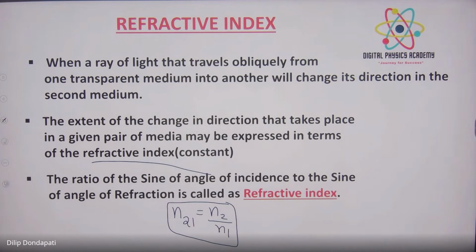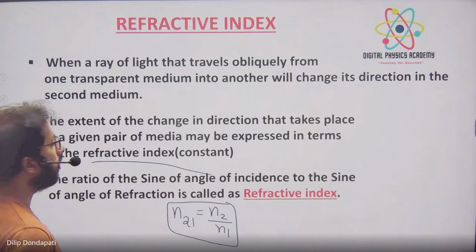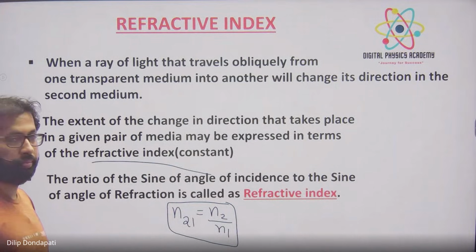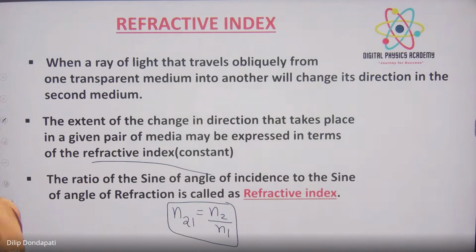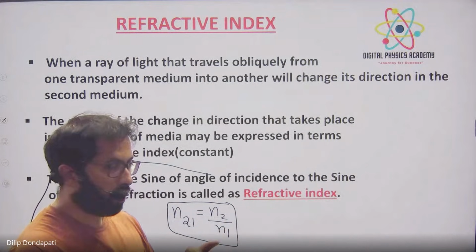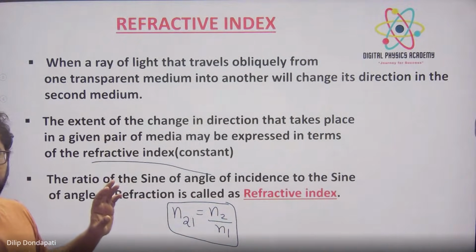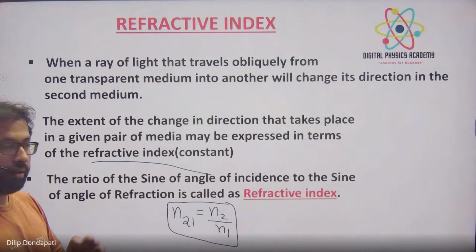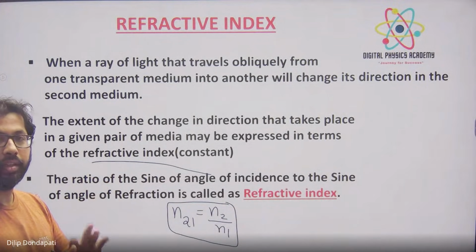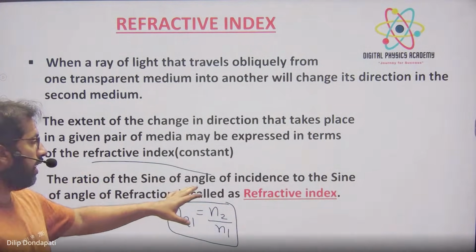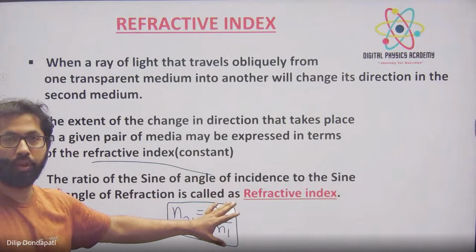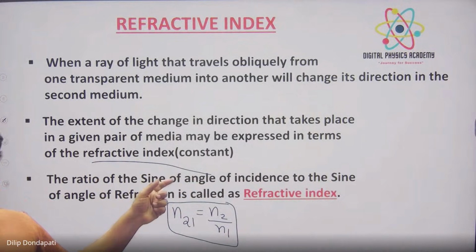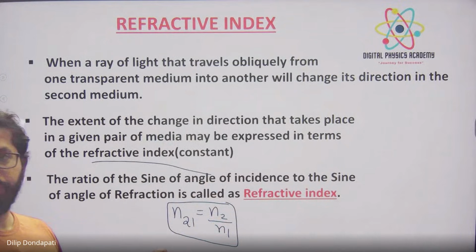And this refractive index depends on the speed of light in the medium. Going into air or going into water gives a different refractive index. Going from air into diamond gives a different refractive index. From one medium to the other medium where it is entering, the refractive index depends on the medium, that means it depends on the speed. We will see the relation between the refractive index and speed.